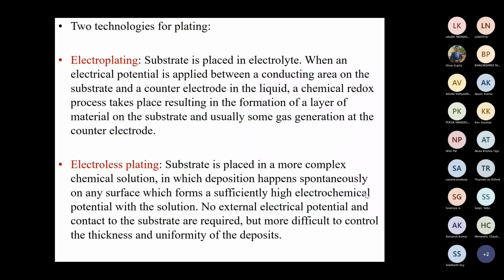There are two technologies for plating: one is electroplating, and the second is electroless plating. So what is electroplating?